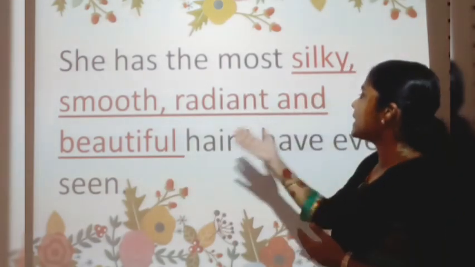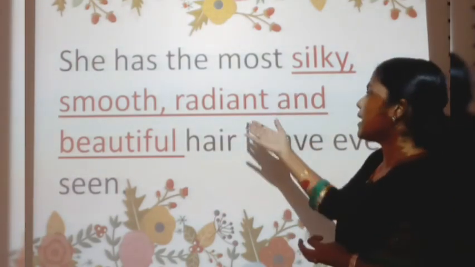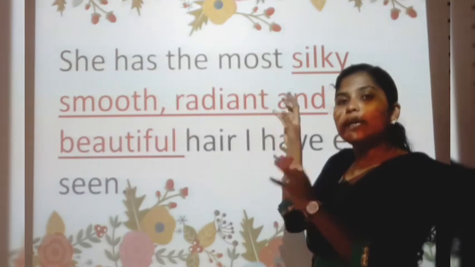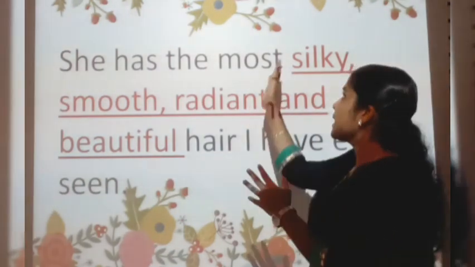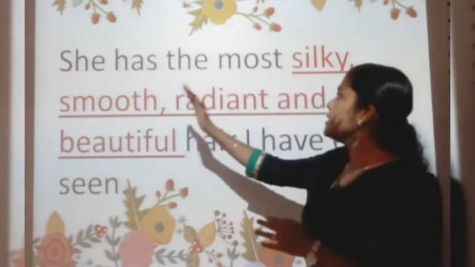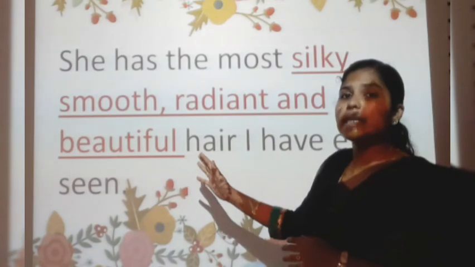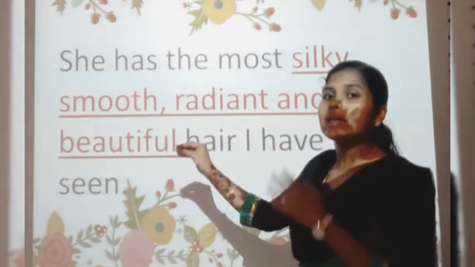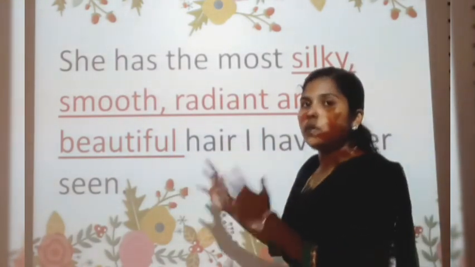She has silky hair, or smooth hair, or radiant hair. These are adjectives, but here I am adding so many adjectives and thus it becomes a phrase: silky, smooth, radiant and beautiful. It is a phrase now. Why? It's a group of words, but it is not giving the complete meaning, complete sense.